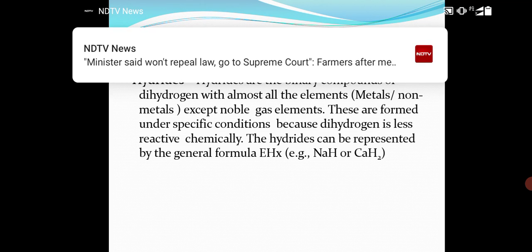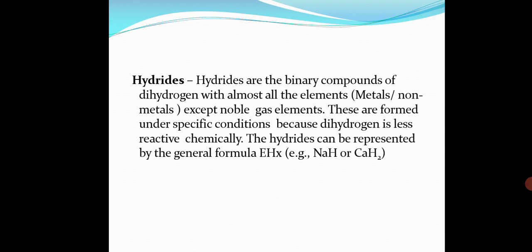Got it? All the main group elements, except those of the noble gases and probably indium and thallium, do not form hydrides. All lanthanides and actinides form hydrides. Transition metals form hydrides, and to a lesser extent vanadium, niobium, thallium, chromium, copper, zinc do not form hydrides. Means they form hydrides, but they are not stable.